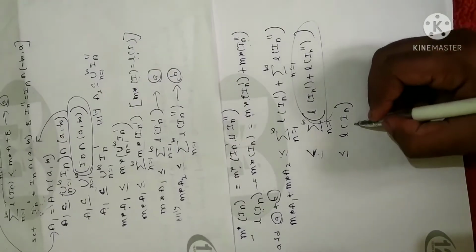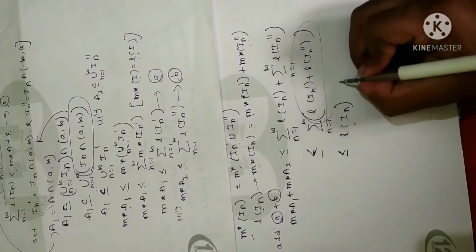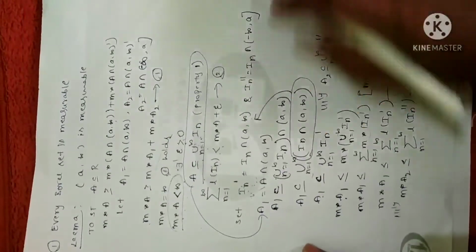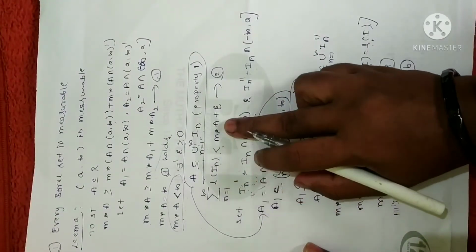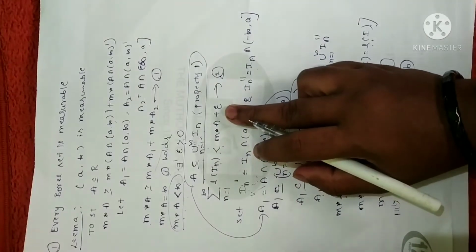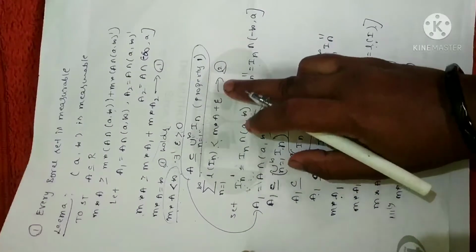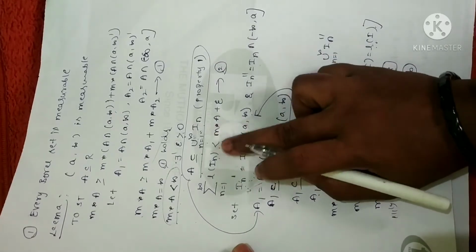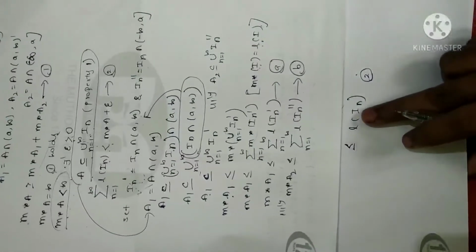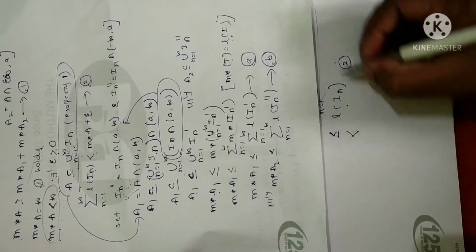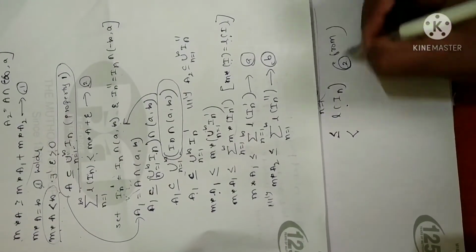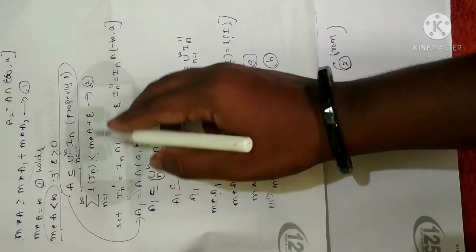Now look at equation 2. From equation 2, what I have assumed is that length of In is less than M star of A plus epsilon, as per the translation invariance property of outer measure. So I can replace length of In with M star of A plus epsilon.